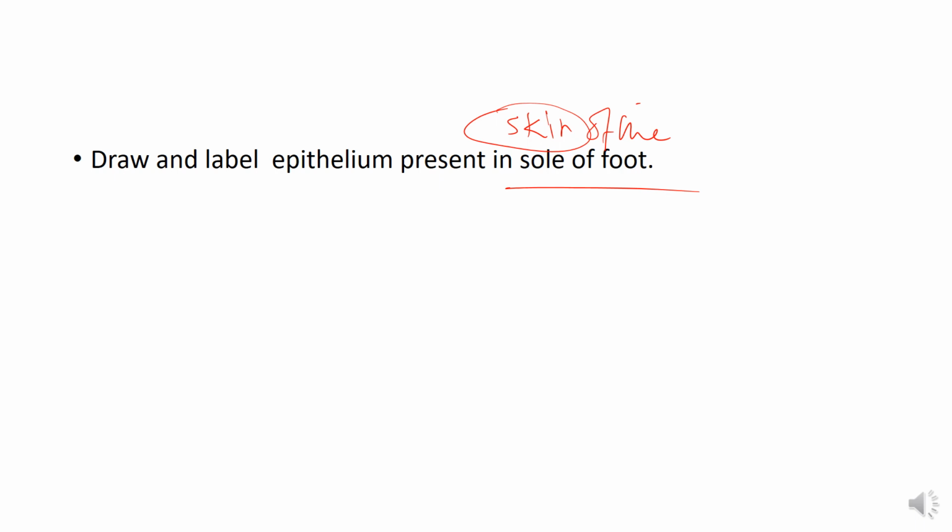The keratin layer is very thick in the sole of the foot. So the students were confused as to what they had to draw. Don't be confused by it. Just think, and you know the answer, but you get confused and are unable to answer the question.